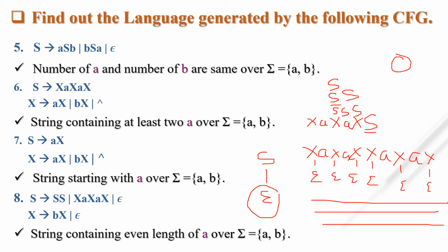So in the examination you have to draw different parse trees, or derive by taking different productions, and then you can conclude what language is generated by this particular grammar.